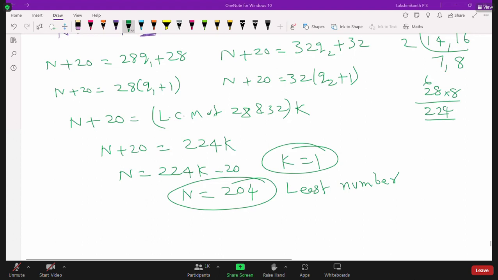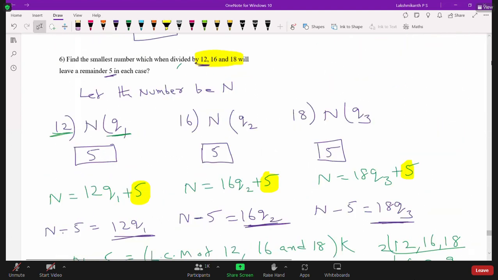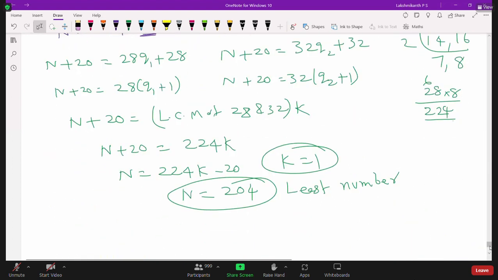But when it comes to Olympiad, here we have observed two cases. In the previous cases, the remainder is the same, whereas in the second case, the differences are the same. So when the difference is the same, here 20, what do we do? We find the LCM of the two numbers and subtract 20 from it.